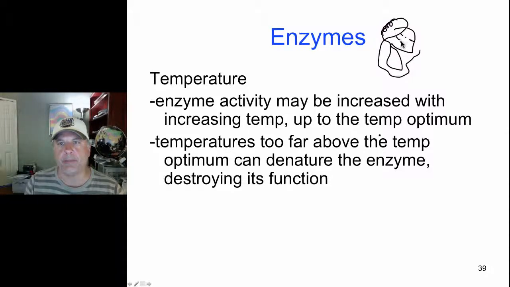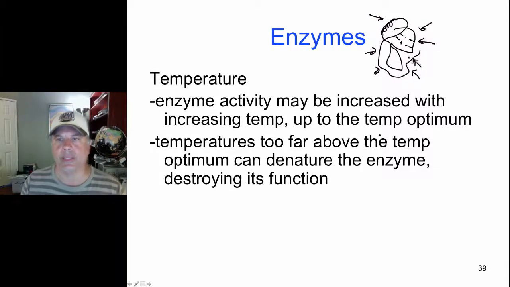In addition, there can be salt bridges between positively charged amino acid side chains and negatively charged amino acid side chains, the basic side chains and the acidic side chains found on different amino acids. And what increasing the temperature does is increase the kinetic energy of molecules in solution that bombard this protein as they hit it.